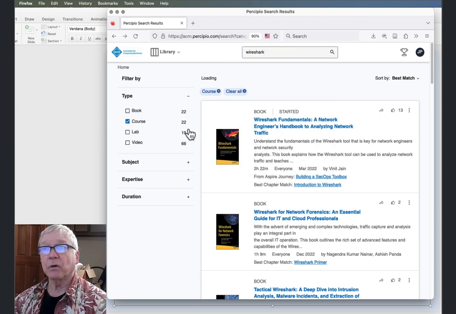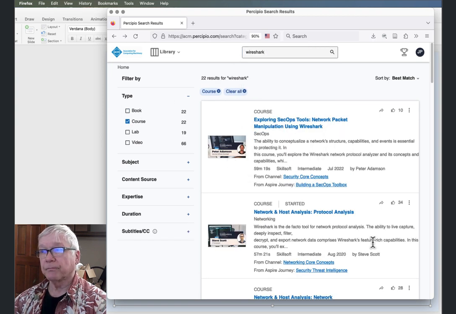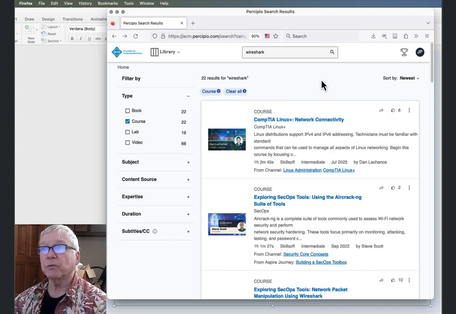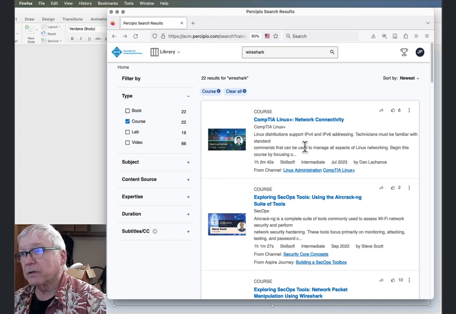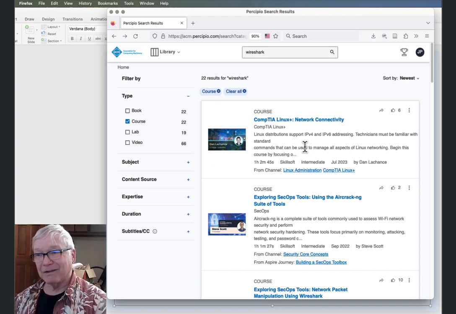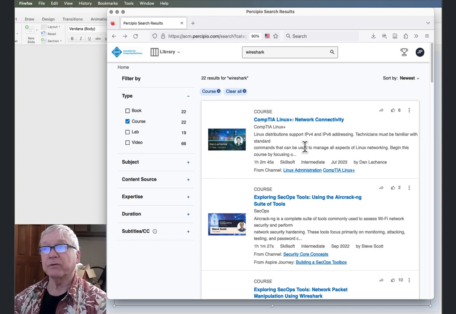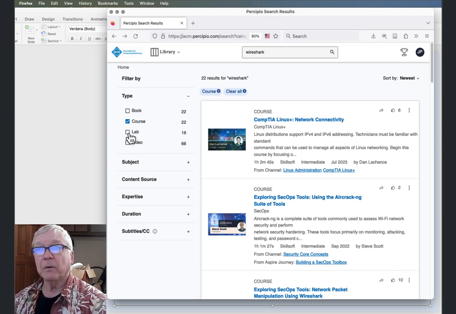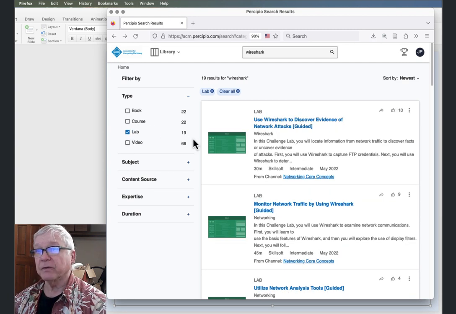So searching, let's go back to Wireshark here. Let's look at the courses that are available that include information on Wireshark, not necessarily. But, and again, I can search for what's the newest, most recently updated thing. Here's Linux. And of course, Wireshark is really a part of analyzing anything that's going wrong in the OSI model pretty much everywhere. What about labs specific to this?